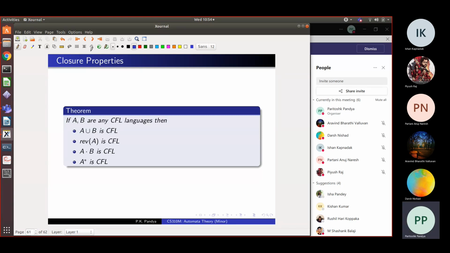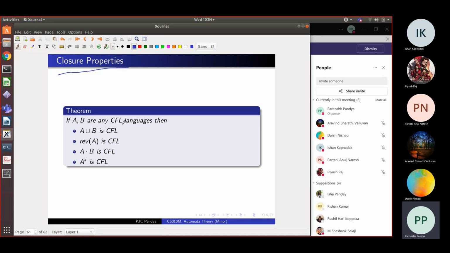Now in the remaining 5 minutes, I want to show some closure properties of context-free languages. For regular languages, we showed that if A and B are regular, then their union is regular, their intersection is regular, their complement is regular, A catenated with B is regular, A star is regular. We showed all that, right? What are similar properties for context-free languages? That is the question. And the theorem is the following.